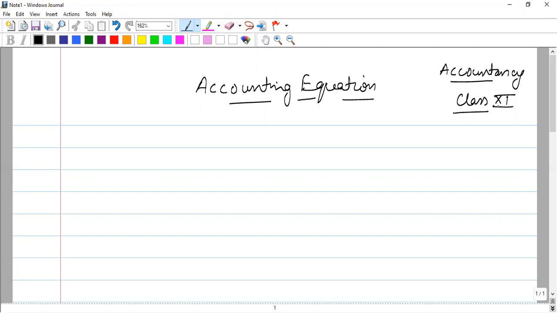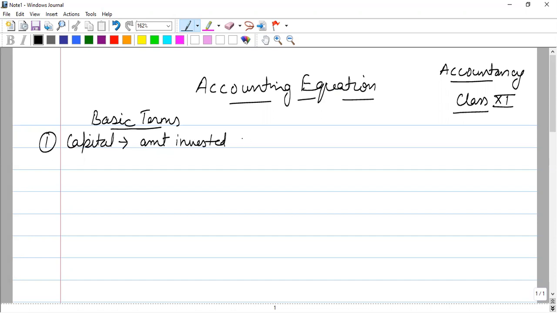Okay, so the first thing which you need to understand is some basic terms of accounting so as to proceed with the chapter. Basic terms. The first term which you need to understand is capital. What is a capital? In accounting language, capital is the amount invested by the businessman.